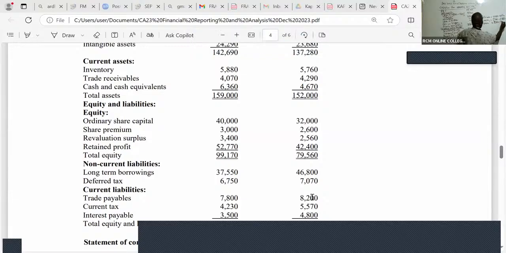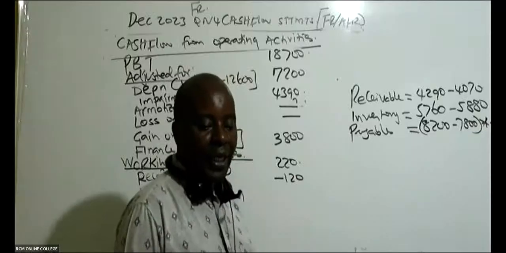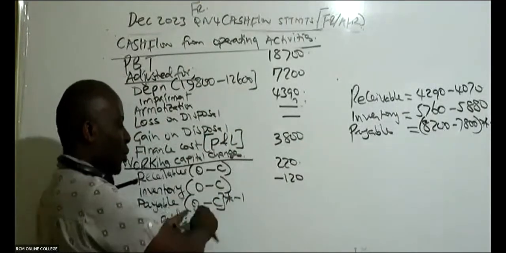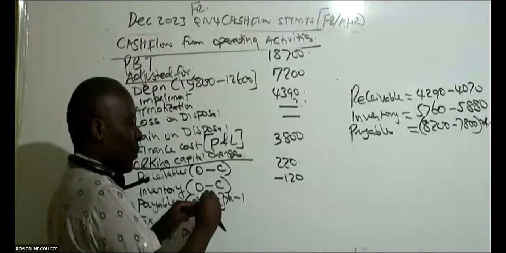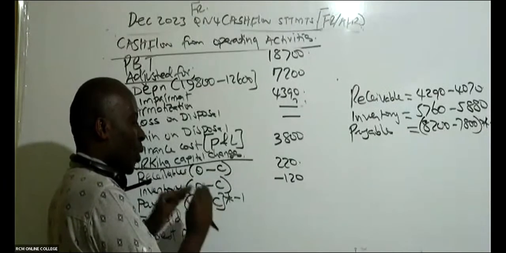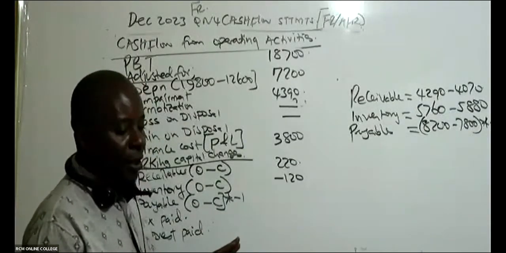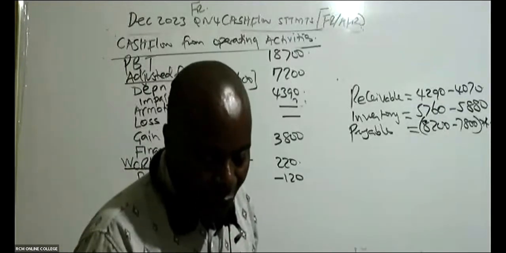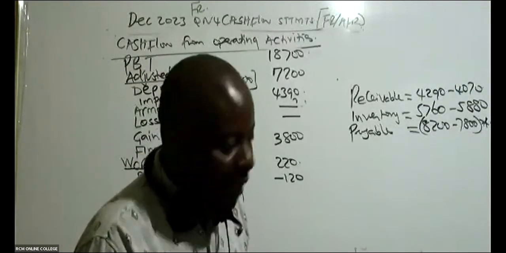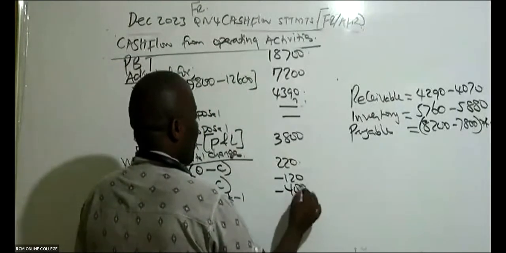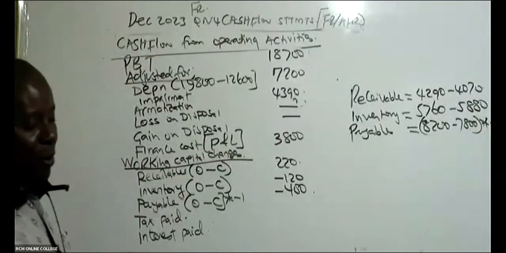But now remember, payables, this is a liability that must always be interpreted in the opposite way. So you take that number the way it is, but you multiply it. All liabilities shall always be multiplied with -1. So what are we getting? After you multiply with -1, is there somebody who is able to see -400?